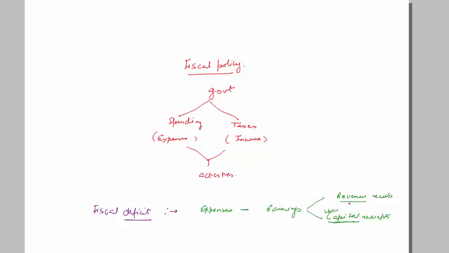Revenue receipt is something like sales tax, income tax, so it is recurring, year on year it will come. So one thing is, this capital receipt does not involve the borrowing of the government. So suppose government takes a loan of $5 billion from World Health Organization, so it is also a kind of capital receipt, but it will not be included in this particular thing. So fiscal deficit is nothing but expenses minus earnings. Why we want to capture fiscal deficit in a separate way is because this is the amount of money which the government is falling short to run the country.